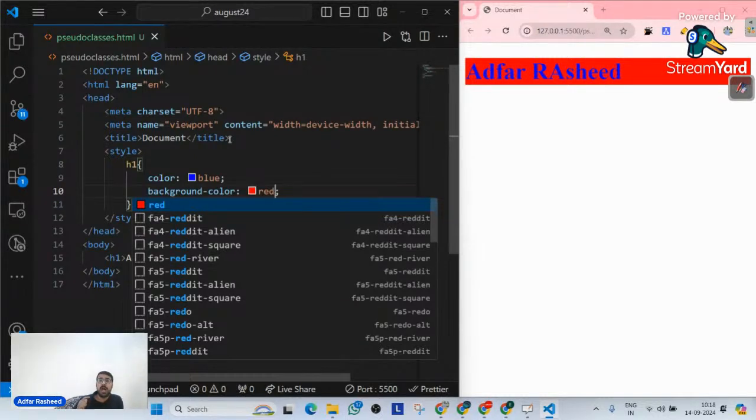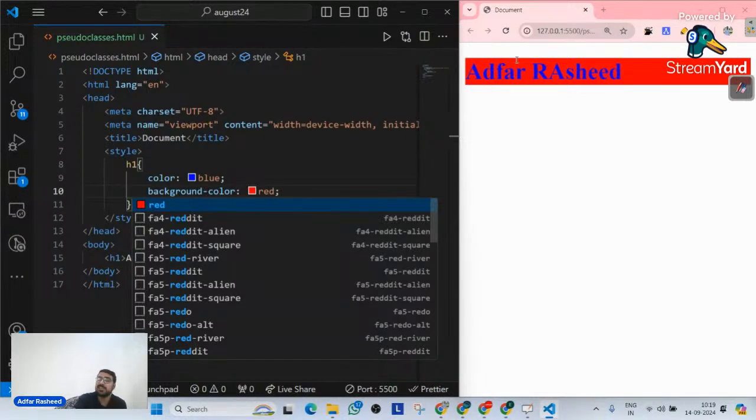Now, when we talk about our pseudo classes, it is that type of CSS selector that allows us to select an element in its special state. Now, what state can it be? Simply when you take the cursor on it. So when I take the cursor on it, my element receives attention. So in that particular case, what is the CSS that I want to implement on it? A simple question to all of you. Have you seen, guys, that when you go on a website, on buttons especially, when you take the cursor on it, it actually receives a little bit of focus. It implements a small change in the style. That's what I mean by pseudo classes.